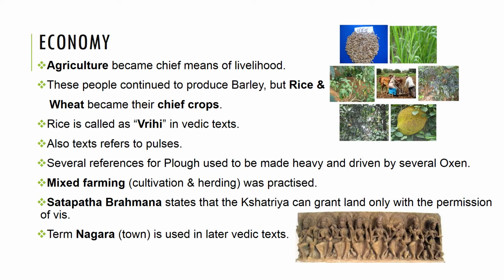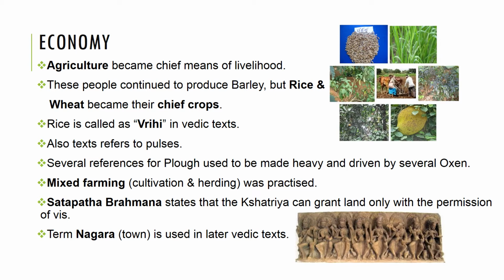The question of granting of land and its merits and demerits are debated for the first time in the period of the legend called Vishwakarma Bhauvana. Further, the rights of the Vis are explicitly recognized in the Satapatha Brahmana, which states that the Kshatriya can grant land only with the permission of the Vis.